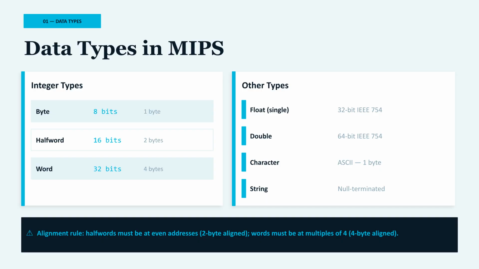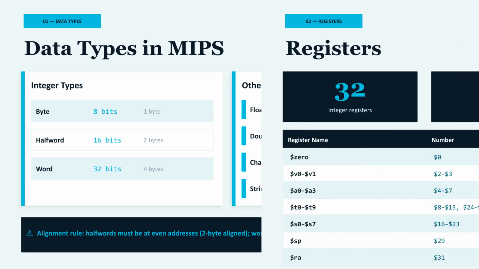Characters use ASCII, 1 byte per character. Strings end with a null character. Also, MIPS requires data alignment: half words at even addresses, words at multiples of 4. That's all for data types.